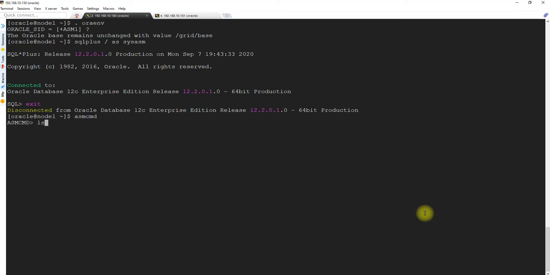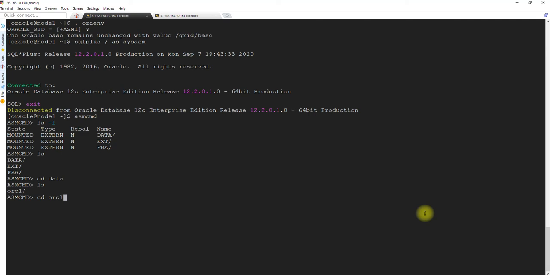Now let's list it. When you say data, cd data, ls, cd orcl. This is the data directory where the database files are sitting.